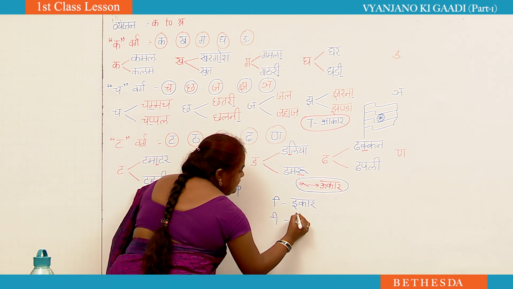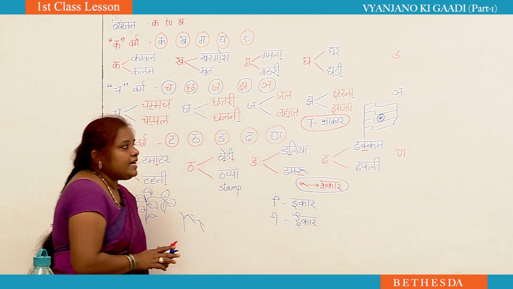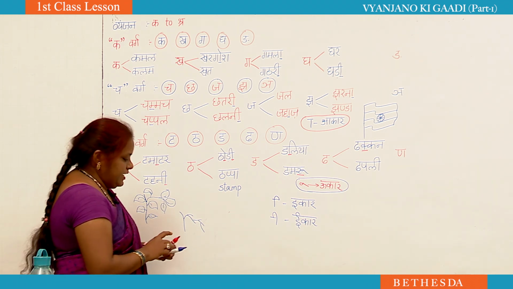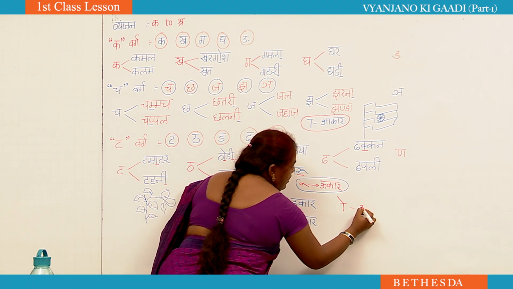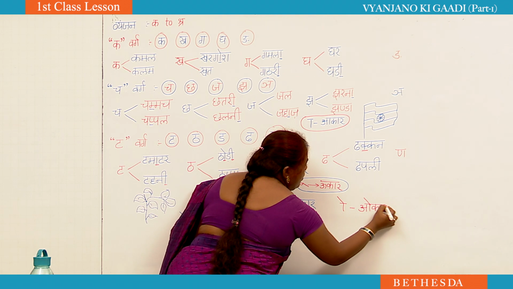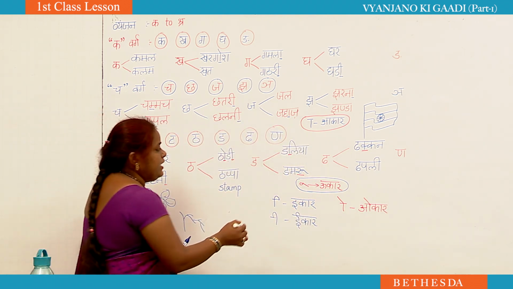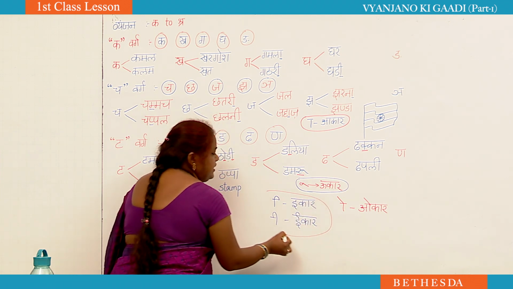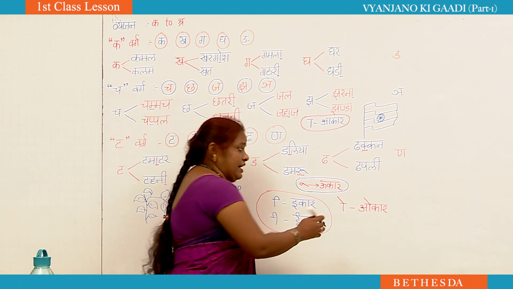Is ikar. What else we have learnt? Yes, okar. Okay, so these are the matras which we have learnt here.